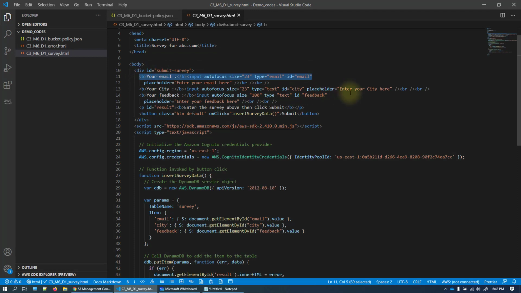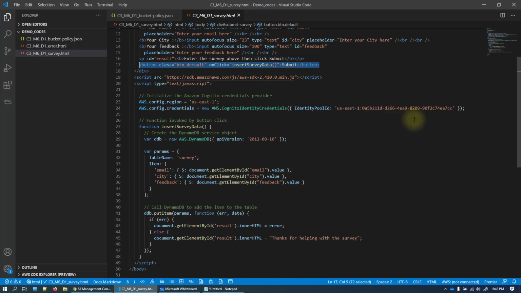As I said in the class, we are going to have email, city, and the feedback that we are going to enter. That's going to be a text box. And once I click on the submit button, it will go ahead and save the data into DynamoDB. Before we talk to DynamoDB, first we need to ensure that our application has access to DynamoDB.